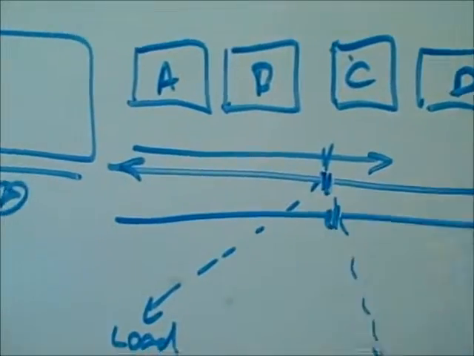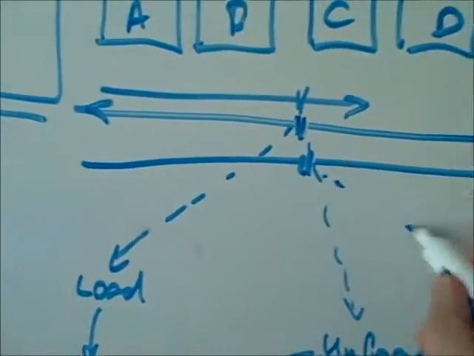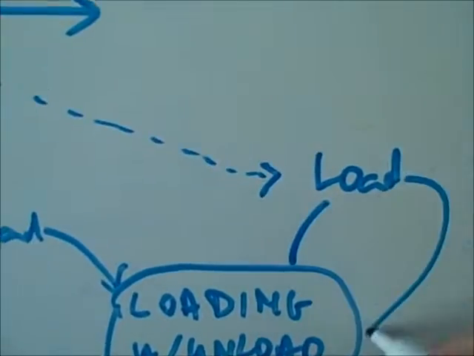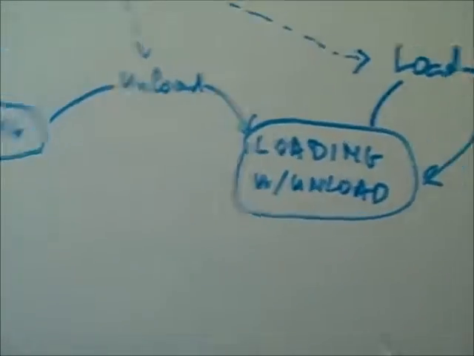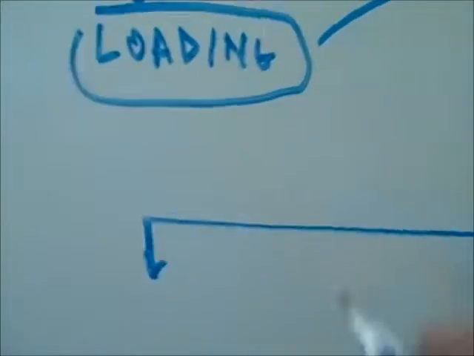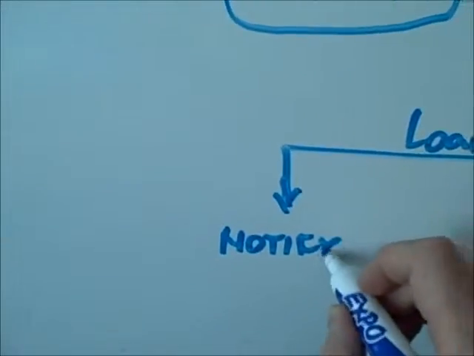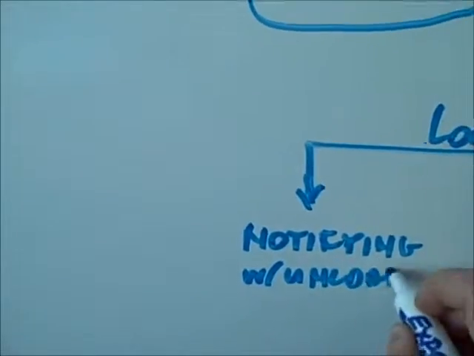Let's say that we changed our mind again as we scrub forward. When the playhead reaches the point where C has to be loaded again, a new load event will be generated. However, that event is going to be processed by loading with unload state. The only way out of that state is to process loaded event when the loading is actually finished. As the result, state machine changes to notifying with unload state.